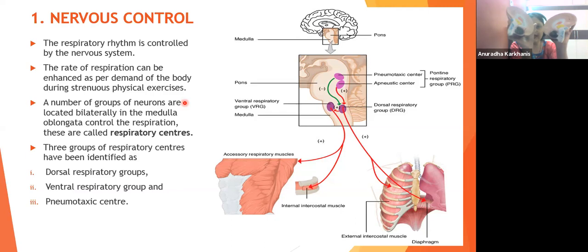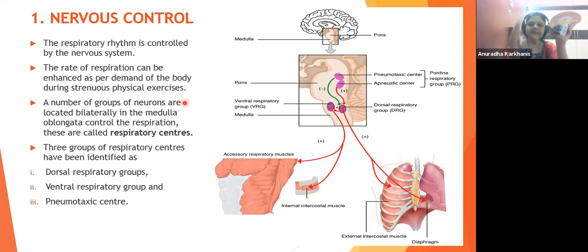They are located bilaterally in the medulla oblongata, which controls respiration; these are called respiratory centers. तो ये जो ब्लू कलर का नेटवर्क मैंने आपको बताया था, that is going to be the respiratory center that we're going to talk about.